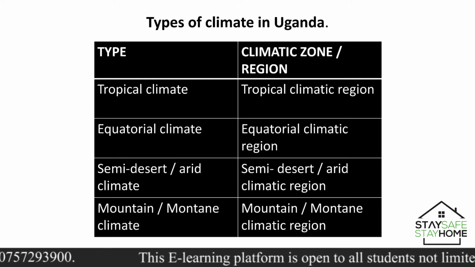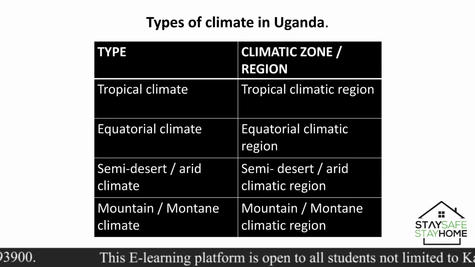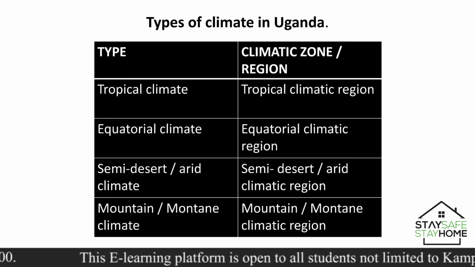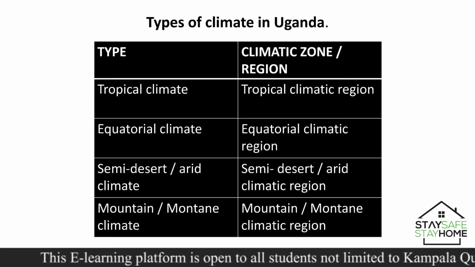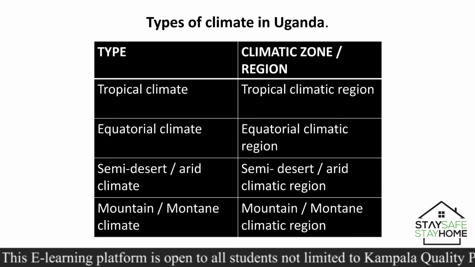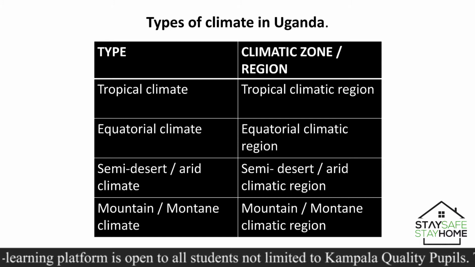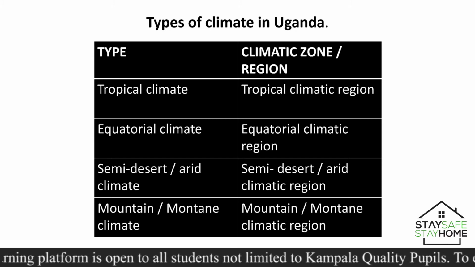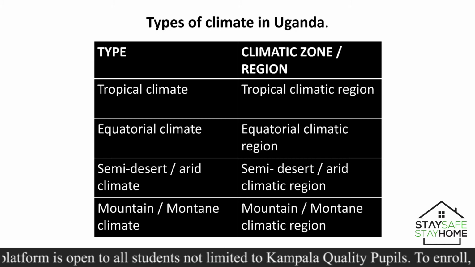Then we also have the semi-desert or semi-arid. Everybody say arid. Everyone say desert. So semi-desert or semi-arid climate. Then the fourth type of climate experienced in Uganda is the mountain or montane climate. Everybody say montane. Can you spell it?